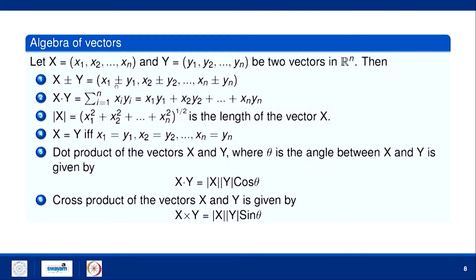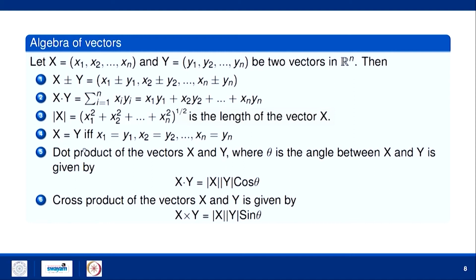Similarly, x minus y will become the first component of x minus the first component of y, the second component of x minus the second component of y, and so on. The dot product between these two vectors is given by x1 y1 plus x2 y2 plus ... plus xn yn, or I can say the sum from i equals 1 to n of xi yi. Magnitude I have already told you.